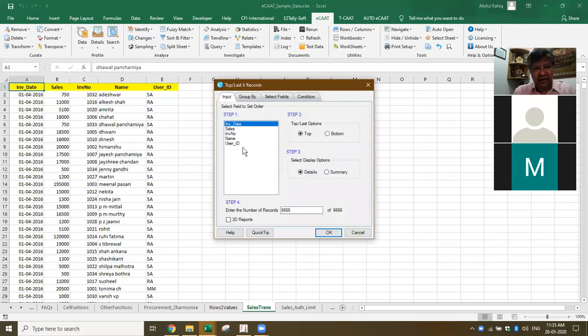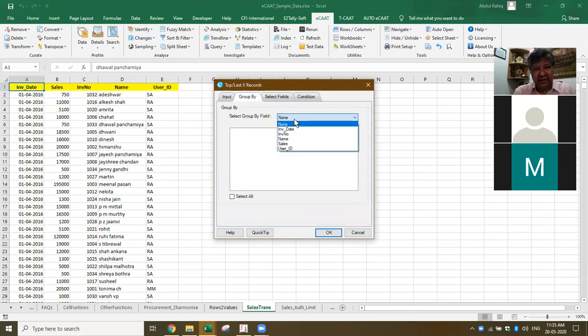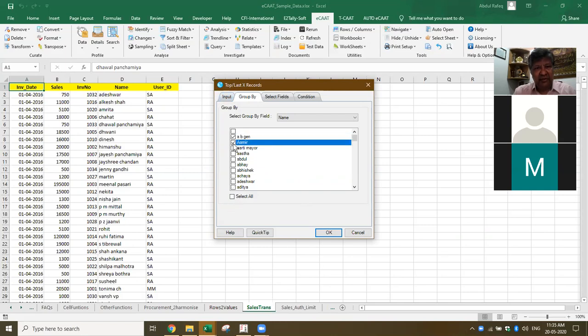Now here I've got the top X. Based on the sales, I want to pick, and I want to group it based on the customer name. Okay, now I come back here. So customer name gives me the number of customers. Here I think I can select only some minimum number of customers. Let me see what I can do. For the timing, I'll just pick a few for the purpose of demo. I'm just picking some examples.